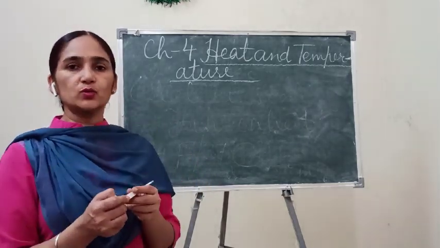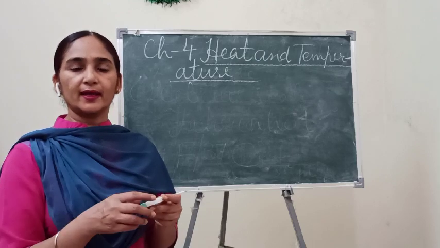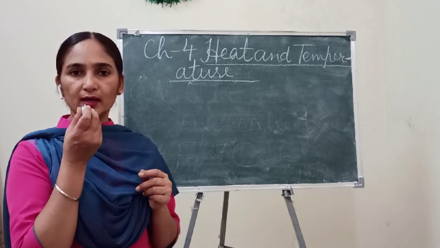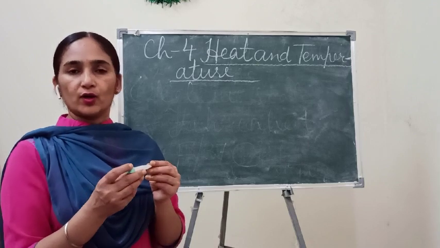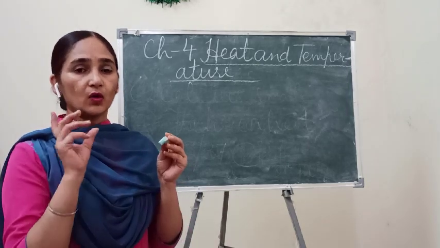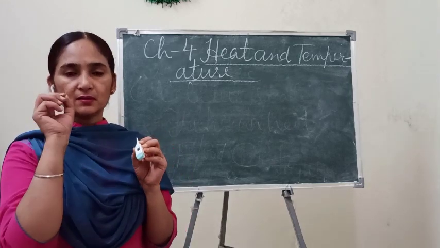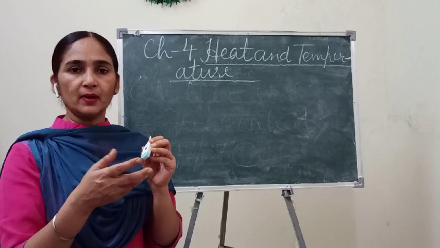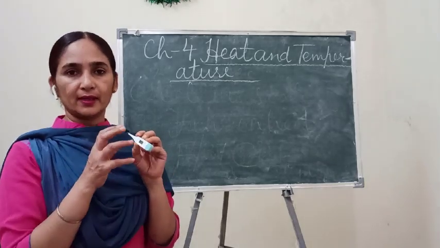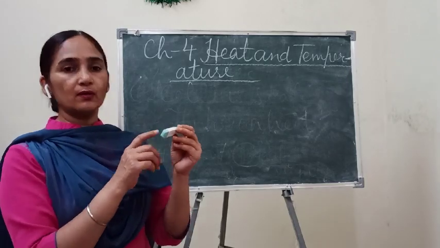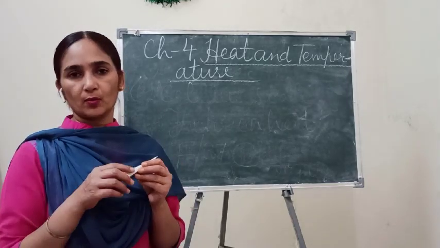It is easy to use, meaning any child can operate it, and it is used in the same way. We put it under the tongue, not for 2 minutes, it will give a beep. Beep means a sound will come when it detects the temperature, and from here you can easily see what the temperature of your body is.